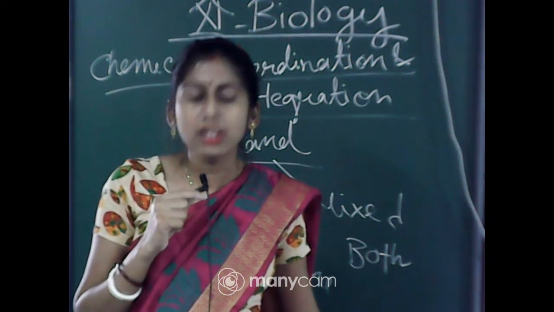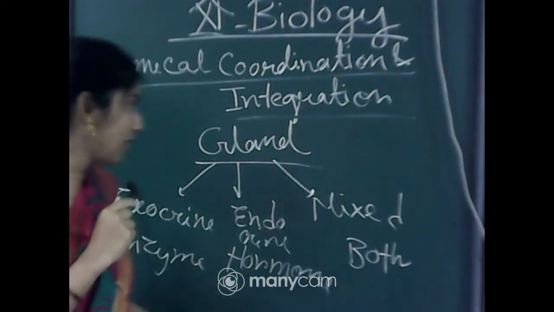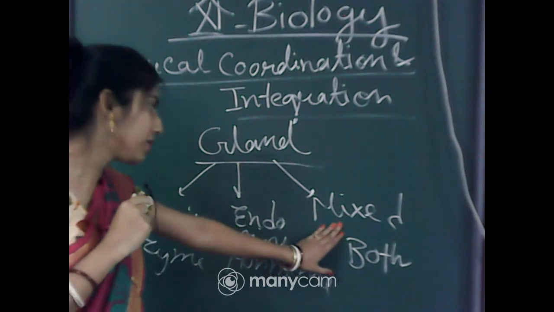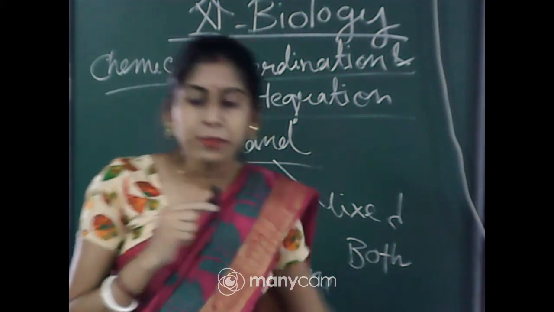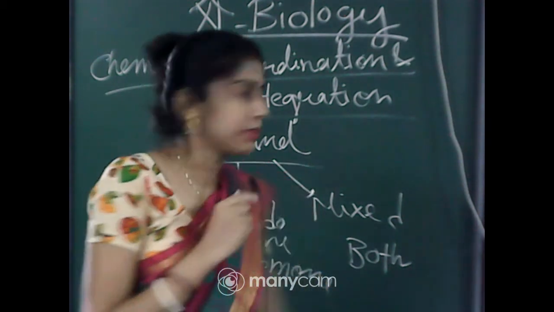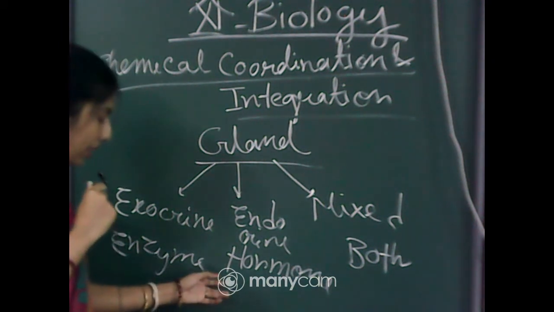These are the different glands from which hormones will be released, and some glands release both enzymes and hormones. Examples of these types of glands are pancreas and gonads, that means testes and ovary. So first our main interest is the endocrine gland.